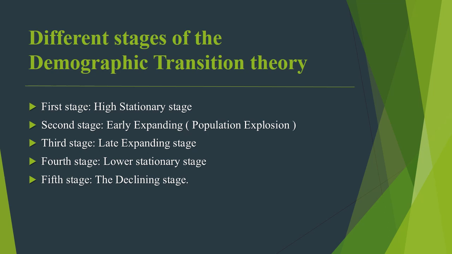And now finally the fifth stage, or the declining stage, of the demographic transition theory, where we see the death rate exceeds the birth rate, meaning the death rate is more than the birth rate. This results in a negative population growth rate. It is very rare, and this is seen in very developed countries like Japan and Germany in our world. So these are the 5 stages of the demographic transition theory.